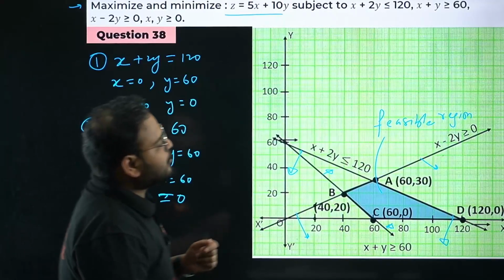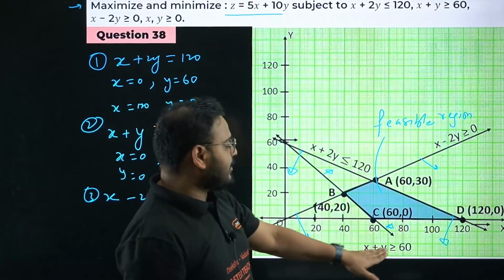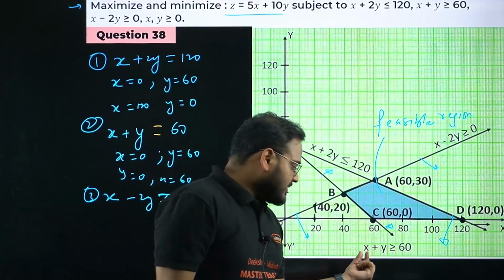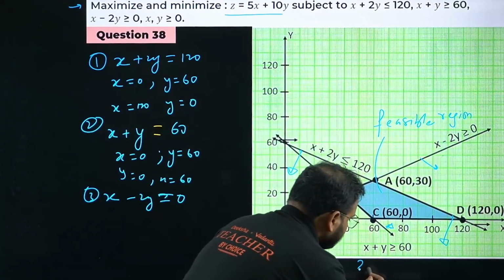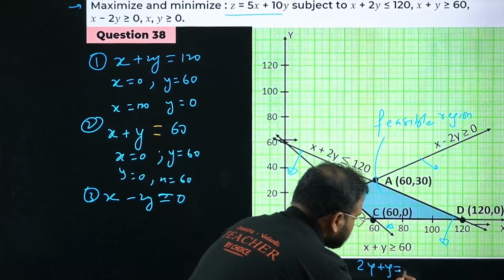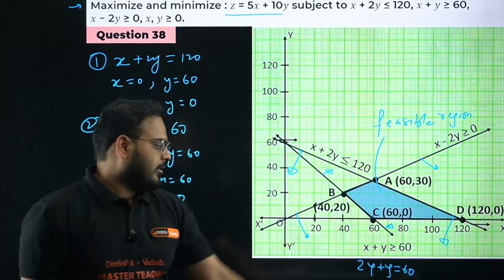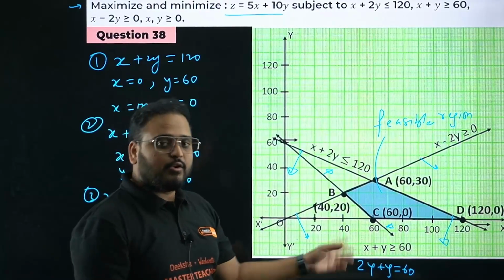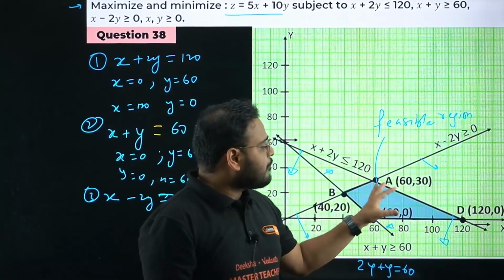Replace x equal to 2y in this equation. You get 3y equals 60. If you put x as 2y plus y as 60, what are you going to get? y will be 20 only. So y is 20, x will be 40, since x equals 2y. So 40, 20.